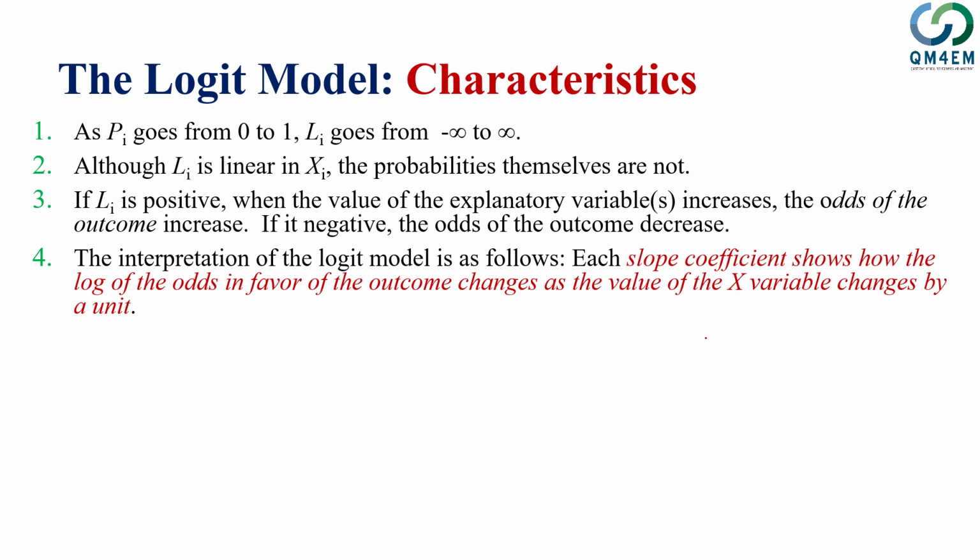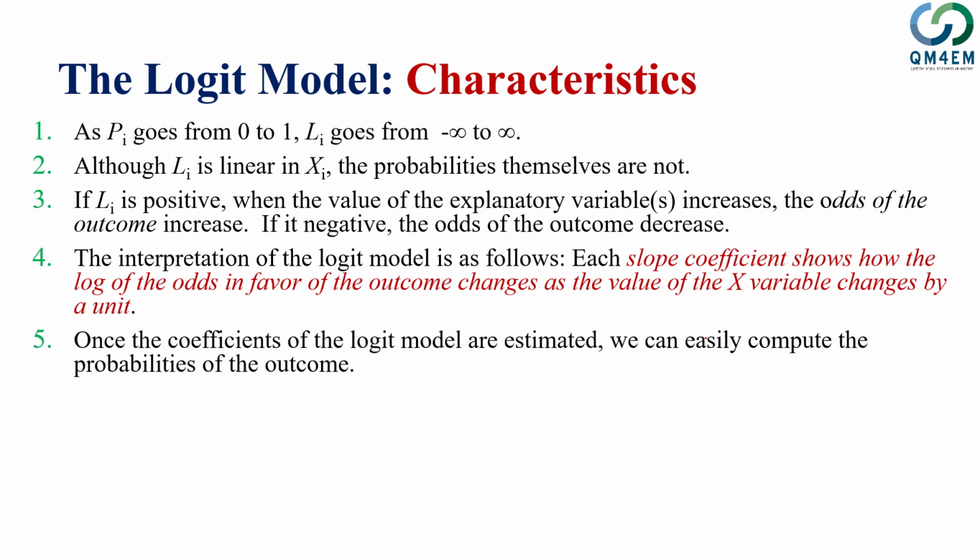So this is the interpretation, pretty much the same thing I have just said. The slope coefficient shows how the log of odds in favor of the outcome changes as the value of the x variable changes by a unit. So it's a different interpretation than we used to have in linear regression models. Once the coefficients of the logit model are estimated, we can easily compute the probabilities of the outcome. Now, the interpretation in terms of log odds or the log of odds ratios is not very intuitive or easy to understand and get a sense out of.